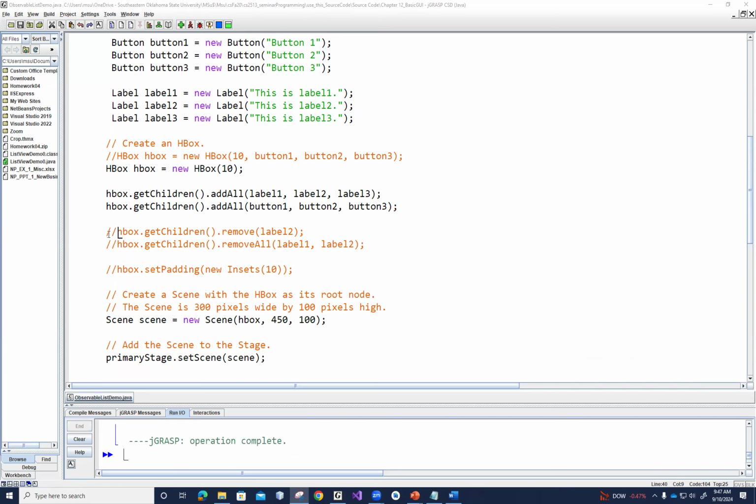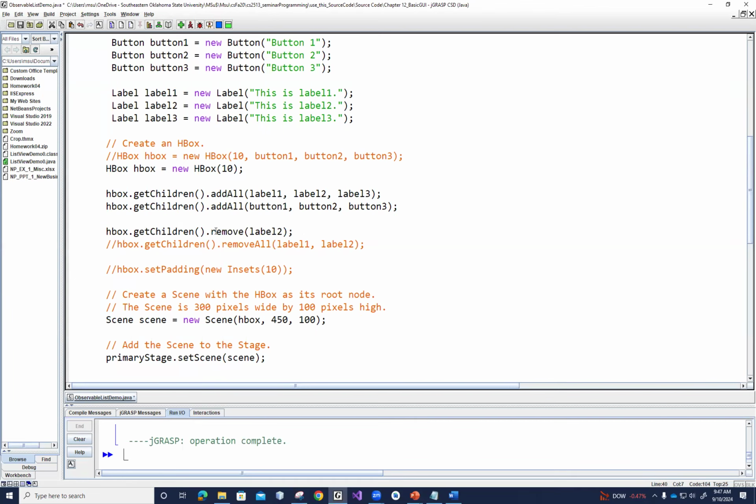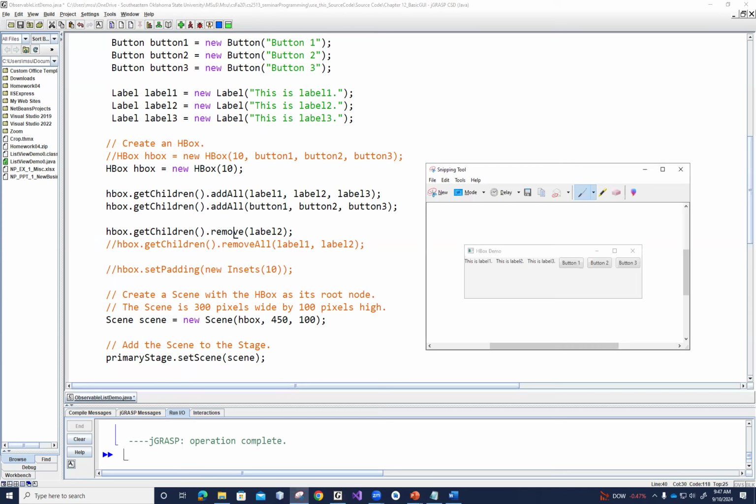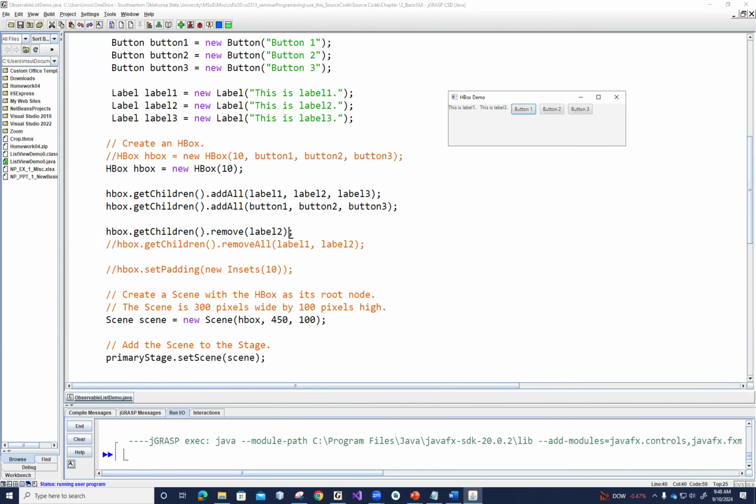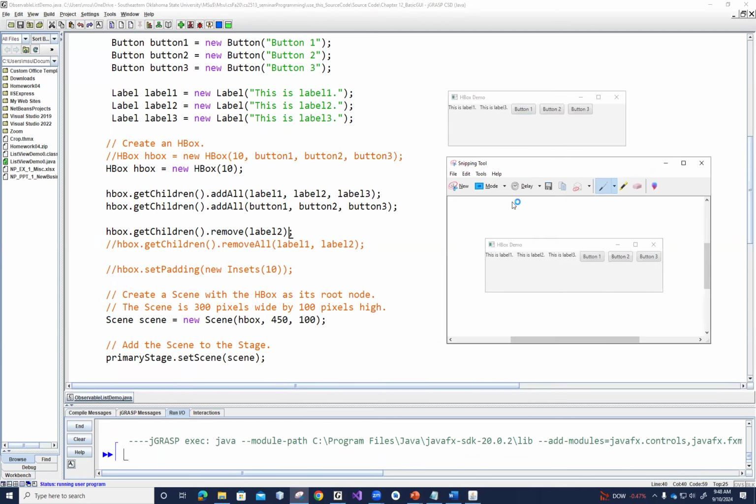Close this one and then let me remove just label 2. Okay, so this is the screenshot of the previous code before modification. Label 2 is there, all right? So now, if I just want to remove the label 2 control, let's see what it might look like. There we go. So you can see that label 2 is removed. So now we have only 1 and 3. That's it. Again, depends on your needs.